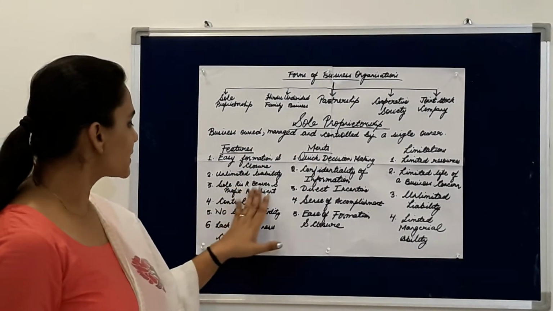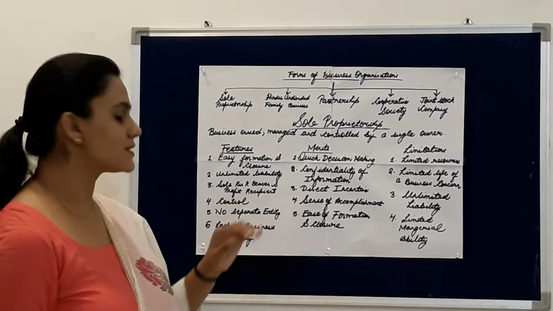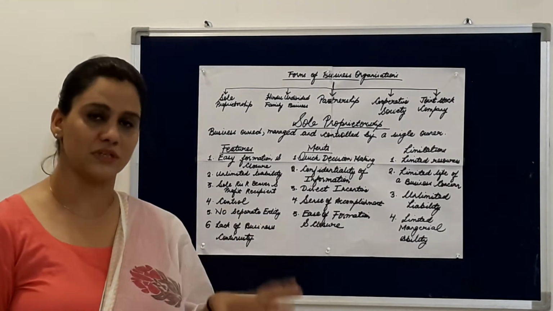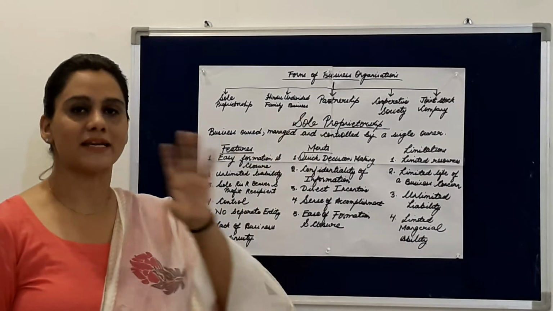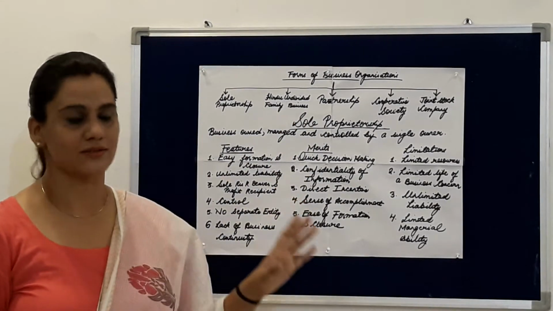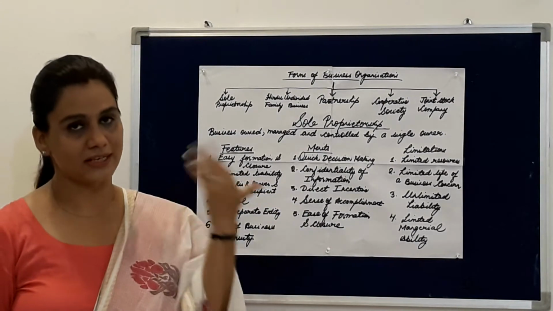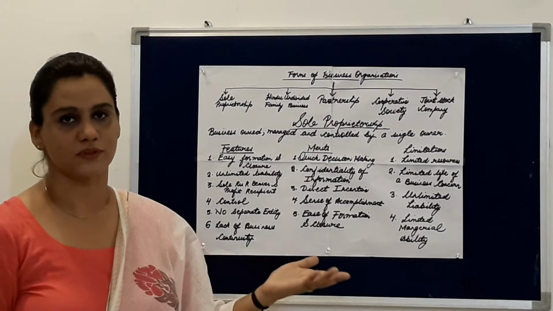Then comes sole risk bearer and profit recipient. Sole means single risk bearer. That means all the risk is borne by the sole proprietor himself. Nobody is there to share the risk. And profit recipient means if the business is running well, he enjoys all the profits.